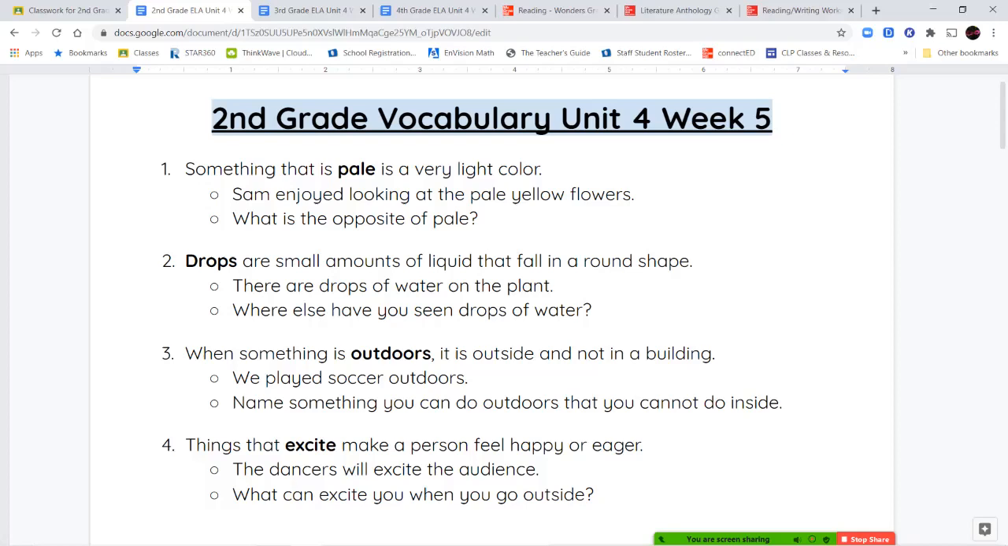Your next word is the word drops. Drops are a very small amount of liquid that fall in kind of a round shape. So if you think of raindrops when it's raining, they drop kind of in nice little circular round shapes.